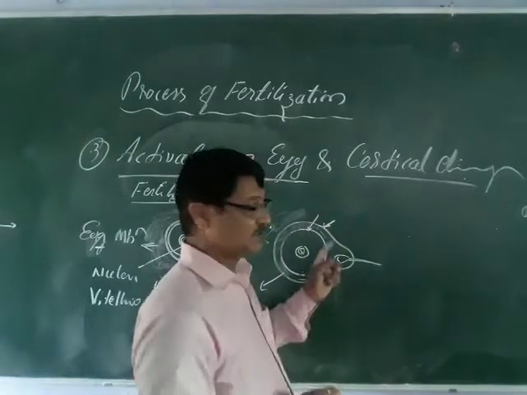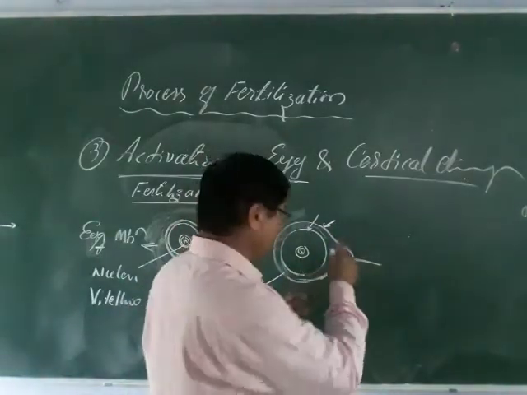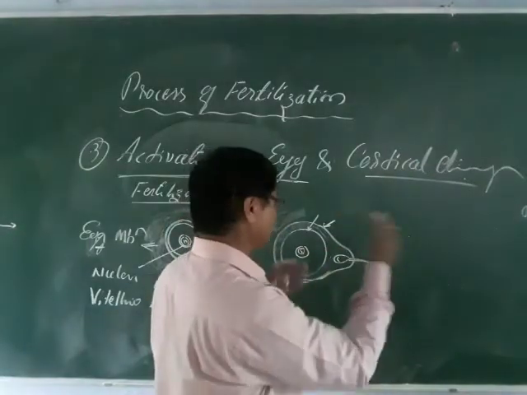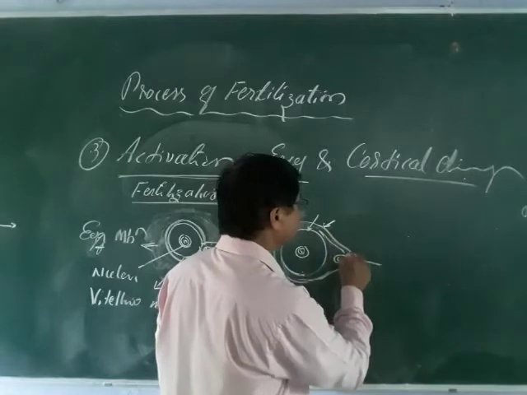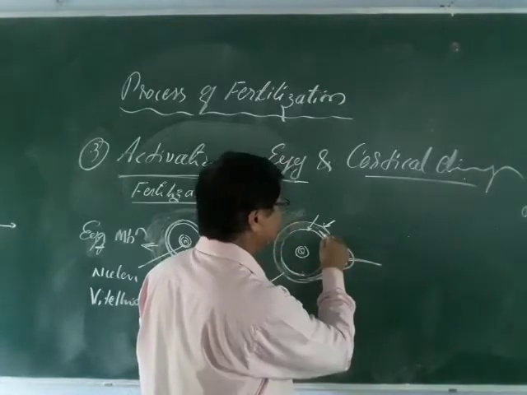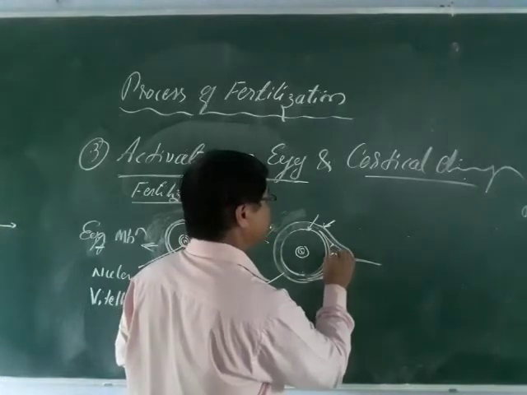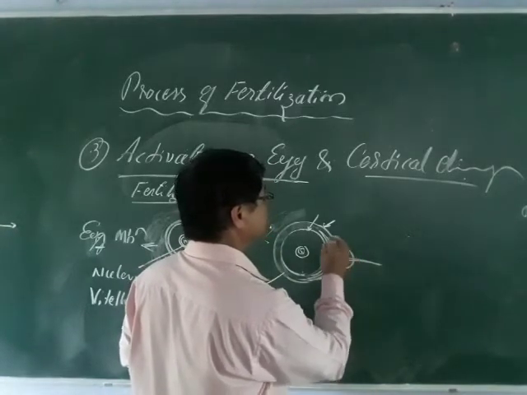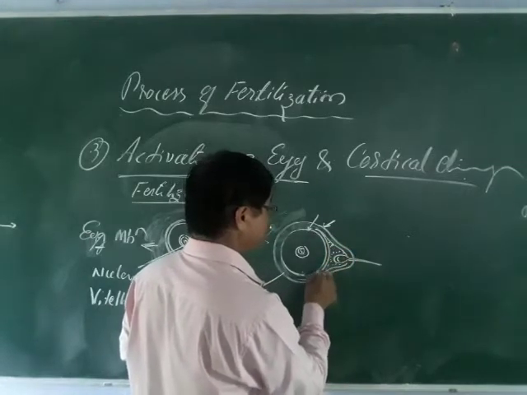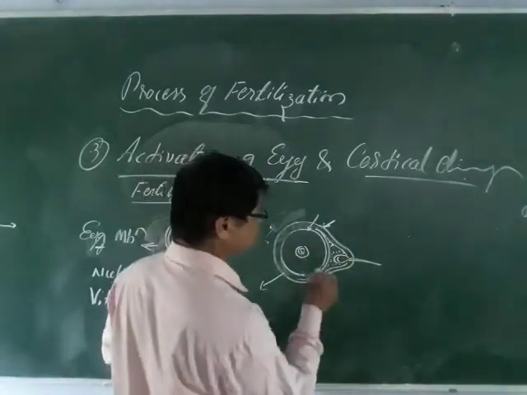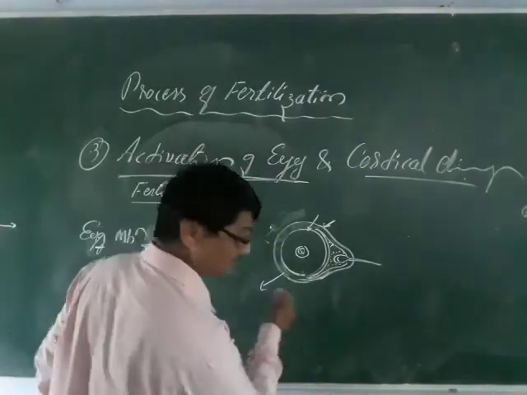The outer layer lifts off and forms like this. A new membrane will be formed here, and this results in a vitelline membrane, you can see here.